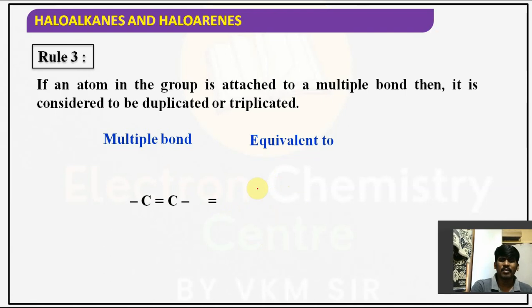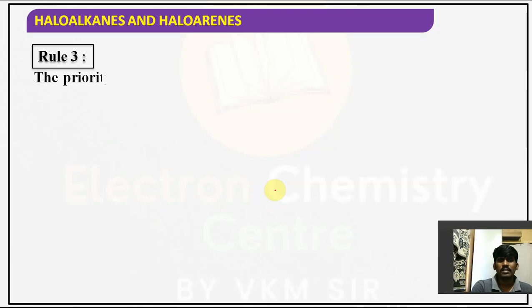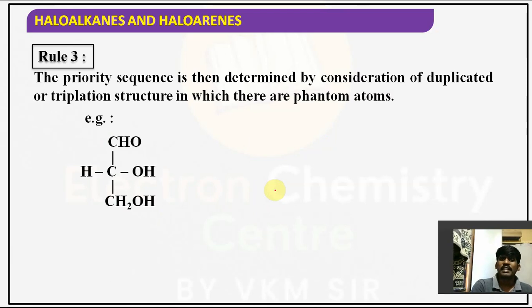One more example, C double bond C. If you observe it, here there is a double bond, it is equivalent to 2 single bonds, 1, 2. Understood the point? So now in such cases, how can you determine the priority sequence? Consider the duplicated or triplicated structure in which there are phantom atoms, which are divided into 2 or 3 atoms. If a double bond is there, you'll be writing it as 2 single bonds and 2 atoms also. If a triple bond is there, you are writing it as 3 single bonds and 3 atoms.